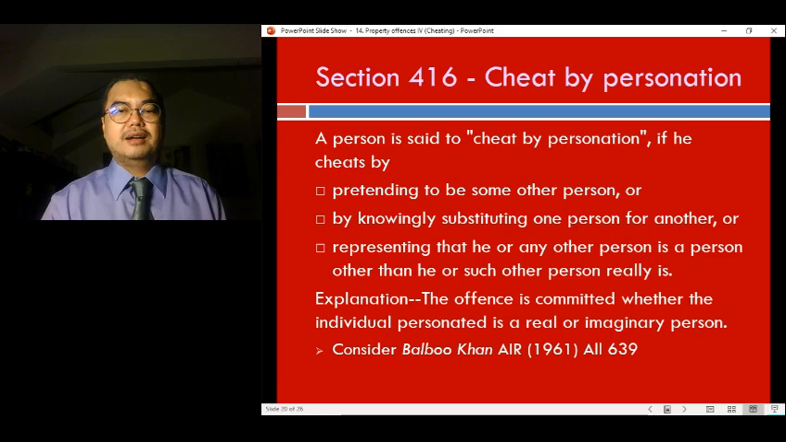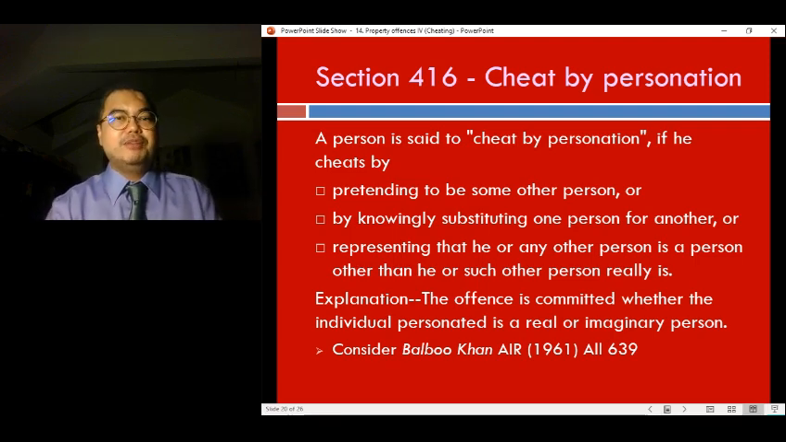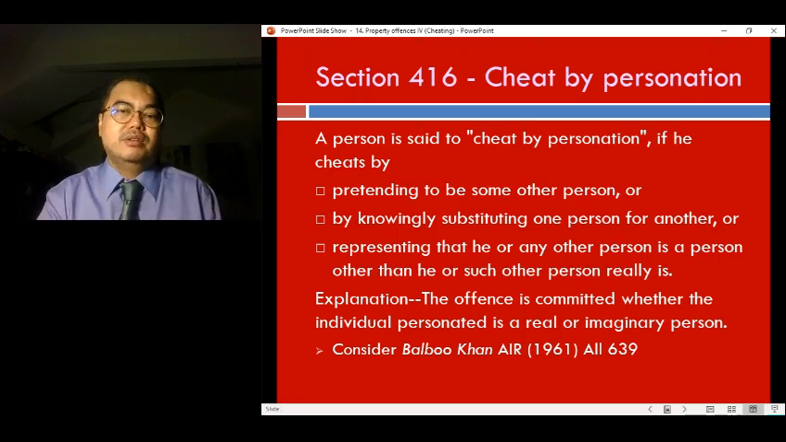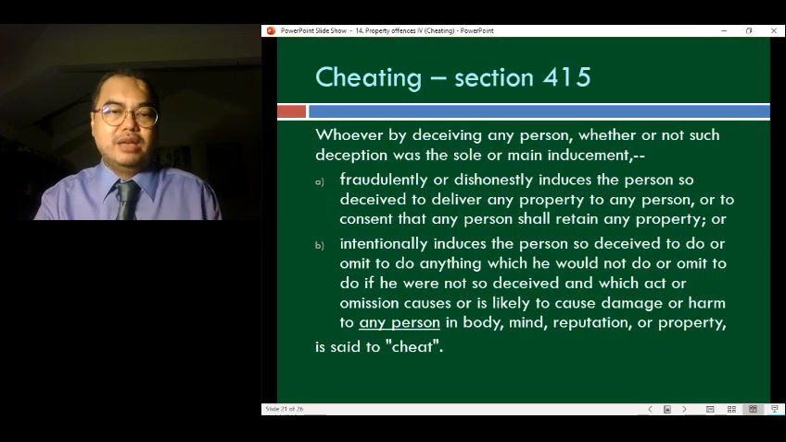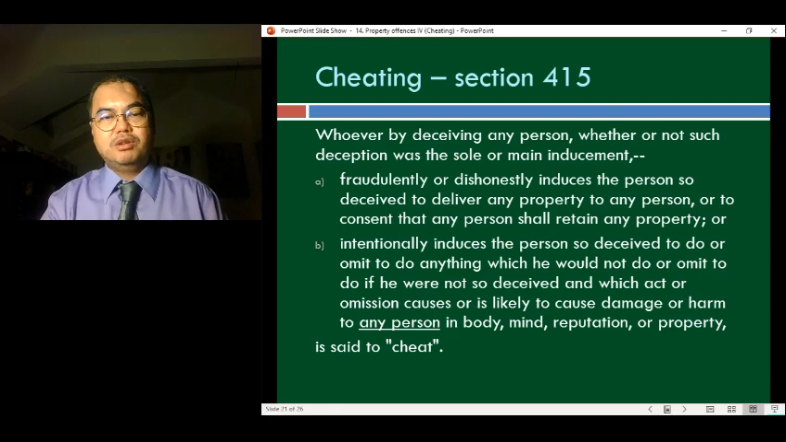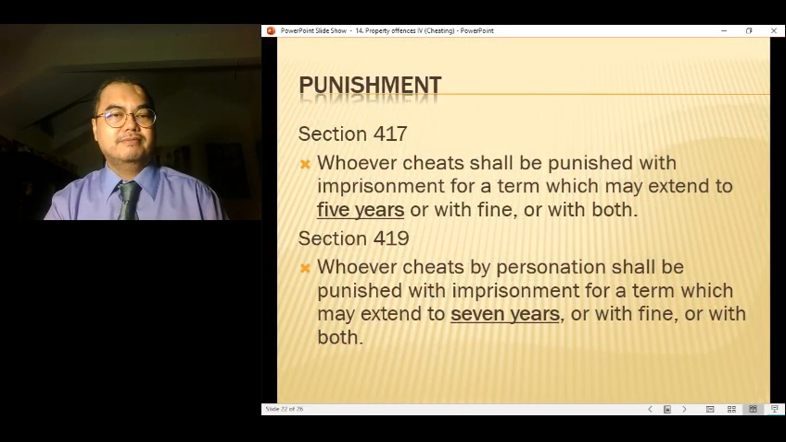Under the Indian law at that time, 1961, it was not an offense if the damage was not suffered by the victim himself. However, if you look at Section 415 now, it has been amended to provide for damage or harm to any person in body, mind, reputation, or property. So it doesn't matter if the damage or harm was suffered by somebody else, it will still amount to cheating. And the punishments are found under Sections 417 and 419.